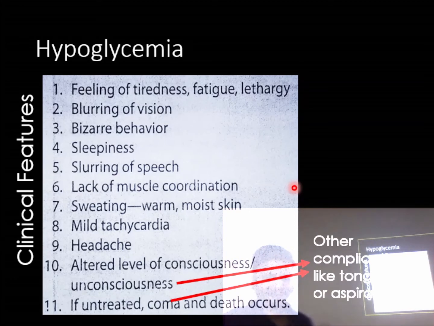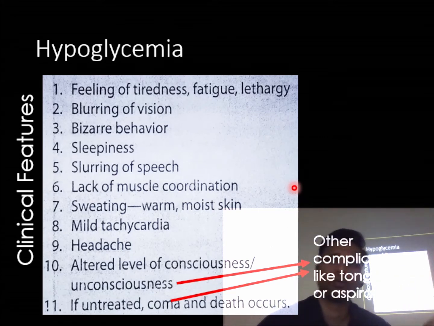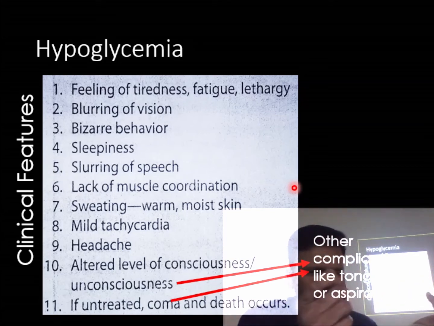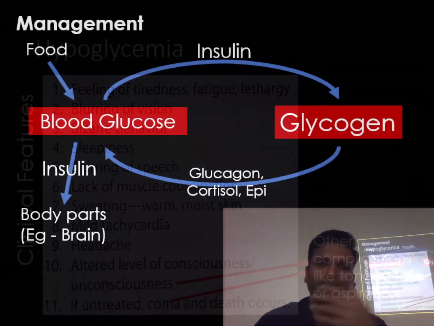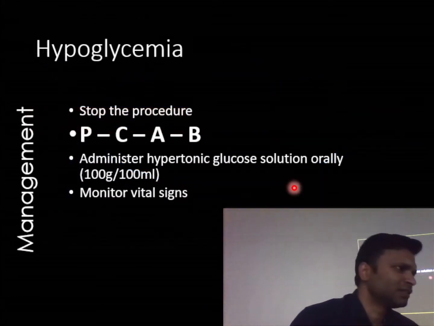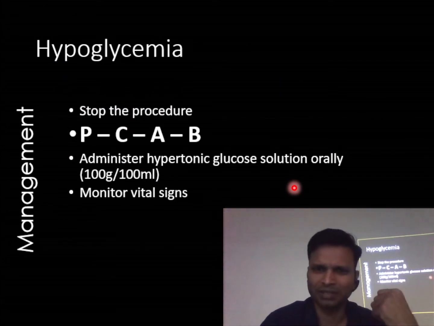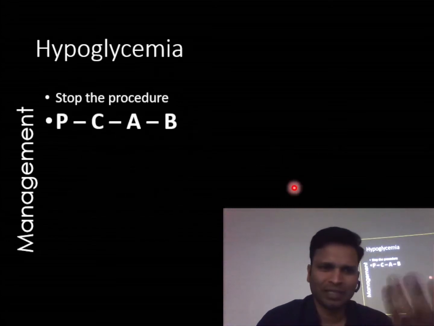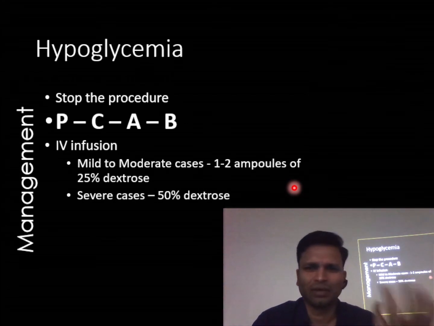But if you recognize this condition immediately and you give just glucose to the patient, like if the patient is conscious, you can give him glucose orally, chocolate, any sweet, okay, the patient regains consciousness and is back to normal, okay. If the patient is unconscious, then we give the patient IV DNS or dextrose solution, okay, glucose, that's it. And of course stop the procedure, and we give glucose to the patient, that's it. There is nothing else in this.